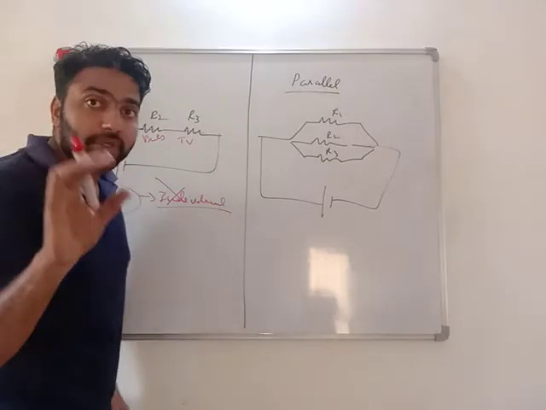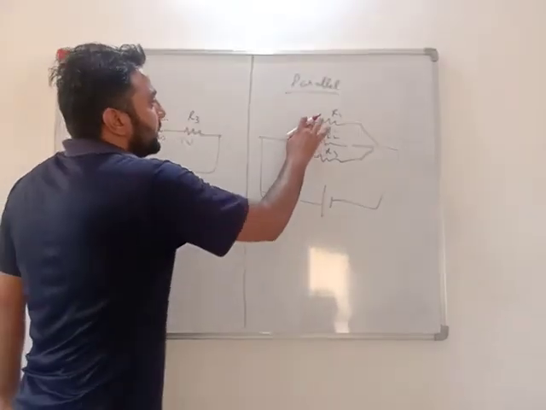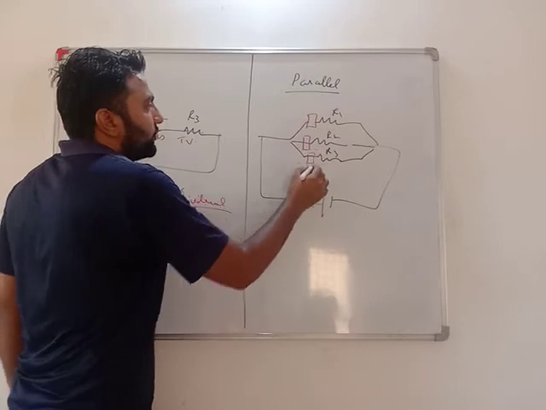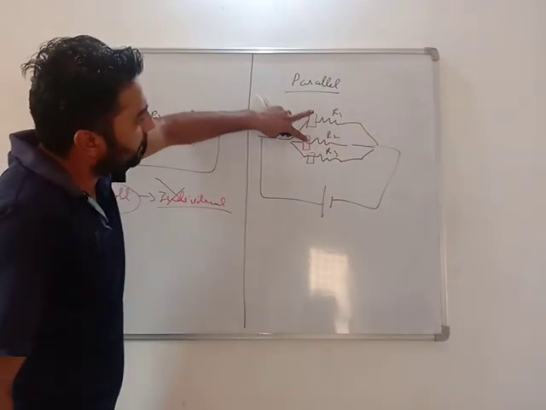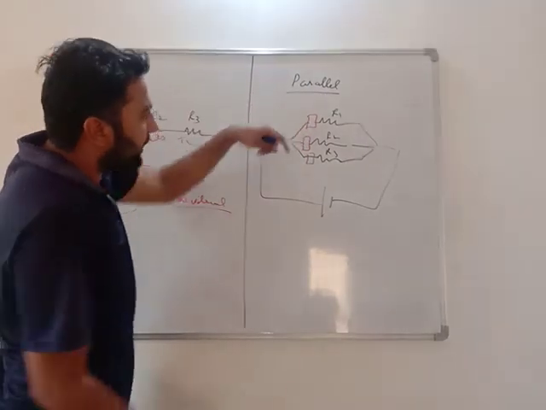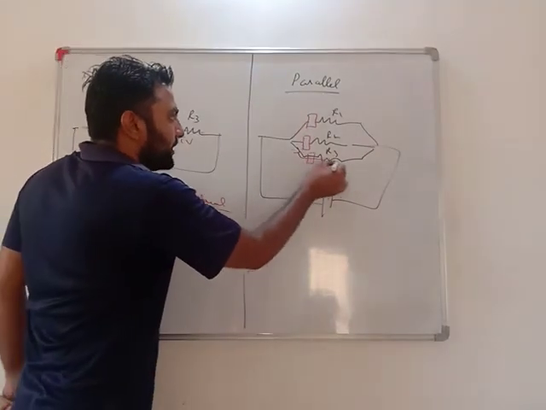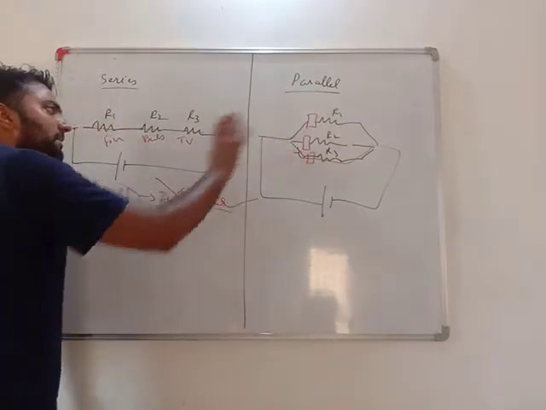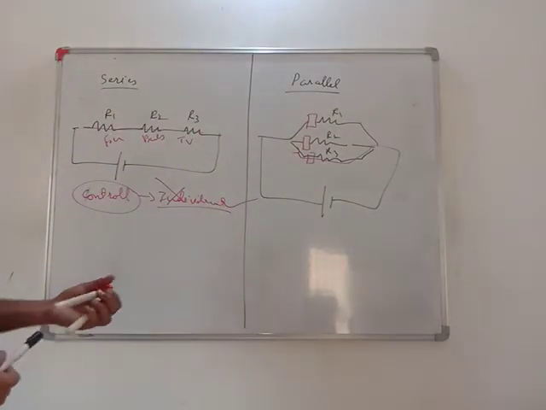But at our home, it is a parallel combination. Means here a switch for fan, here a switch for bulb, here a switch for TV. If these two are switched off and this one is switched on, current will pass through here and go. And we can control individually. This is benefit of parallel combination.